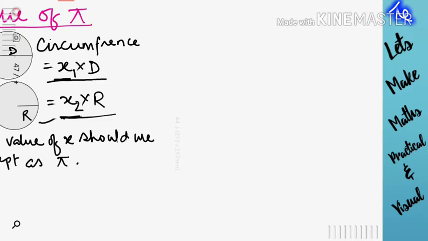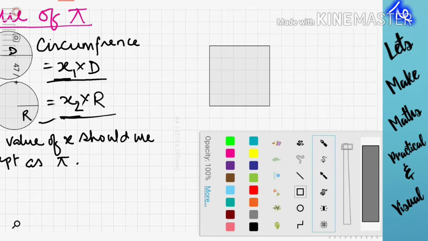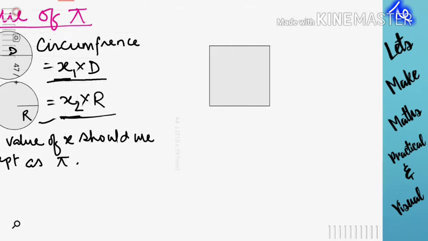Let's consider a square. The distance between any 2 points is d, and this distance varies from d to root 2 d.